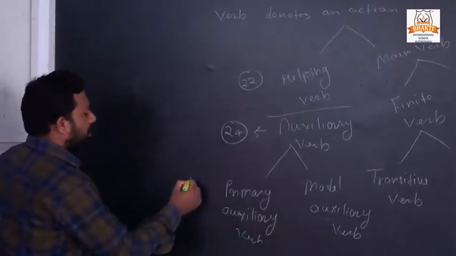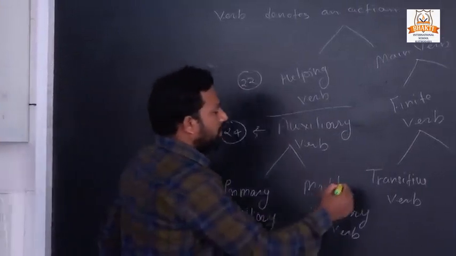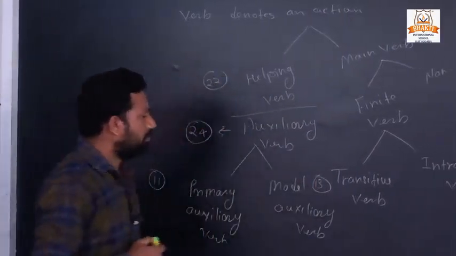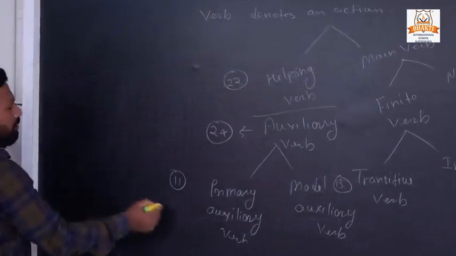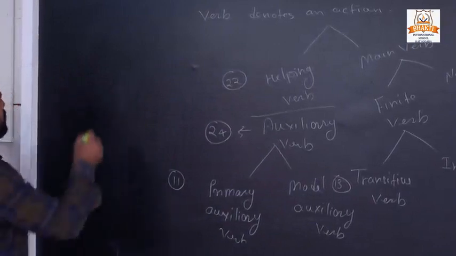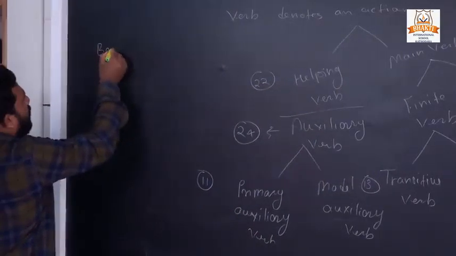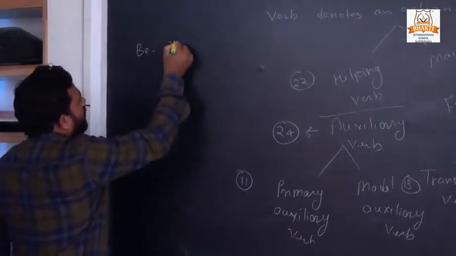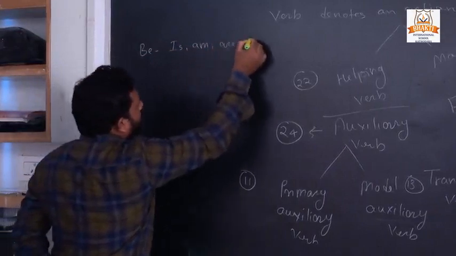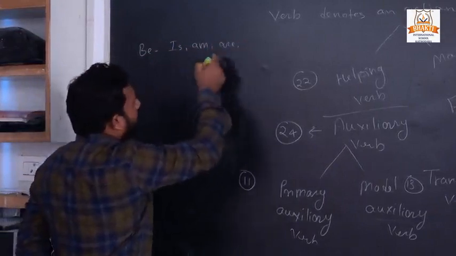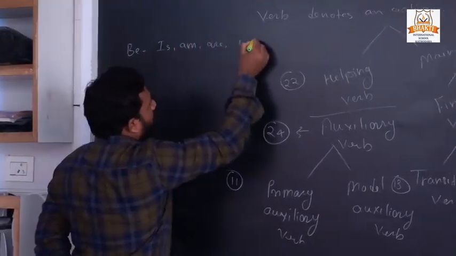In primary there are 11 and in modal there are 13. In primary auxiliaries there is the be form: in present is, am, are, and in past was and were.